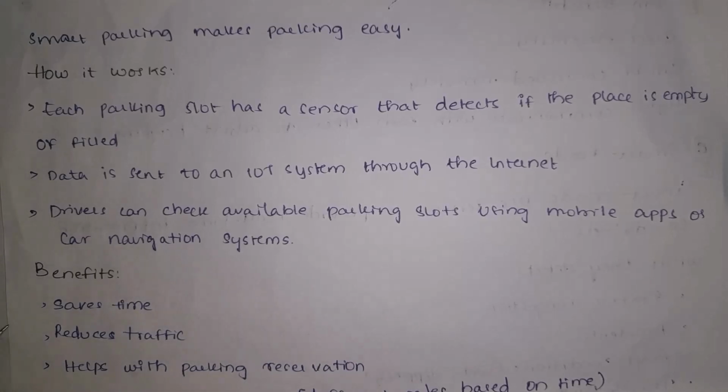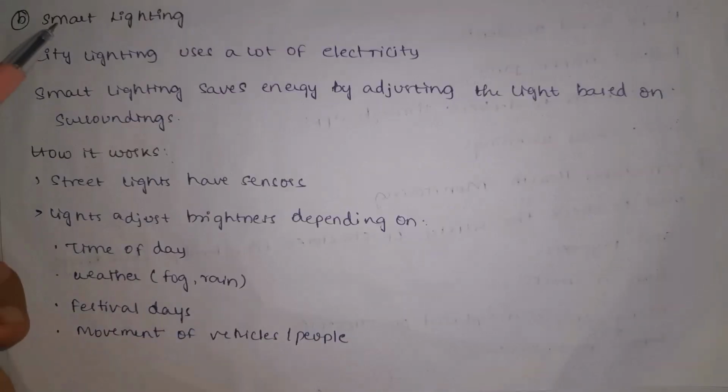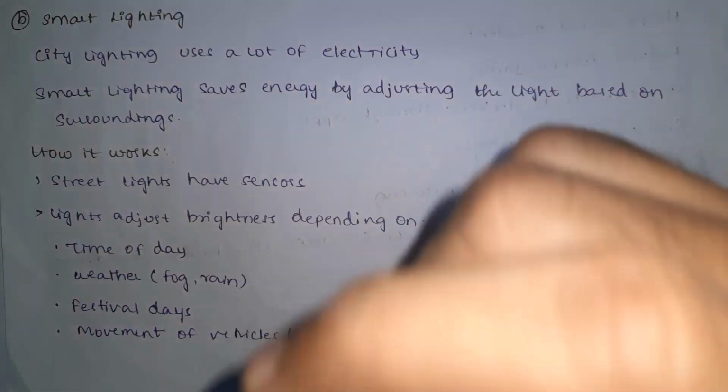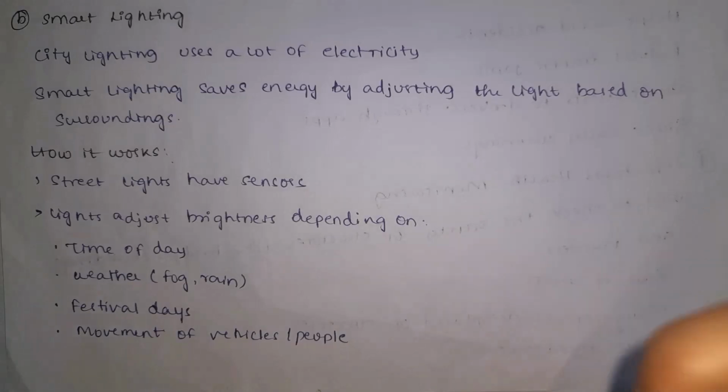So smart parking will save time, reduce traffic and helps in parking reservations. And in smart cities, second one is smart lighting. Guys, city lights will consume a lot of electricity. So smart light will save energy by adjusting light based on surroundings.